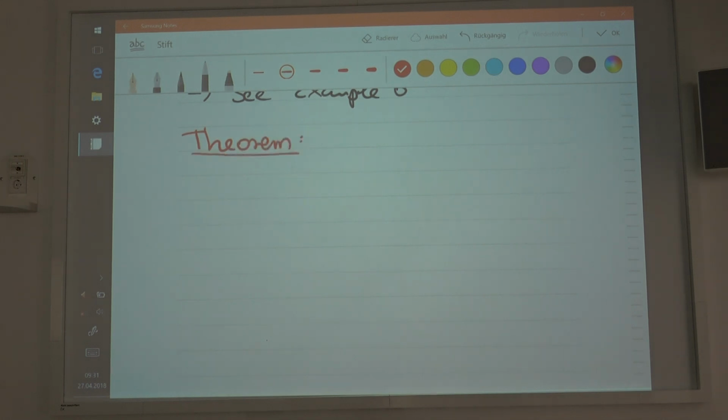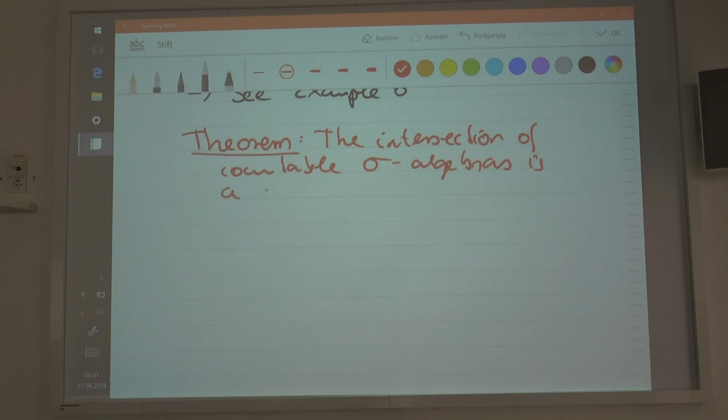So the intersection of countable sigma algebras is a sigma algebra. Okay. And I would like to prove that statement here.